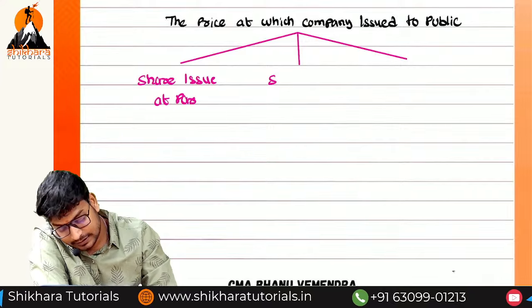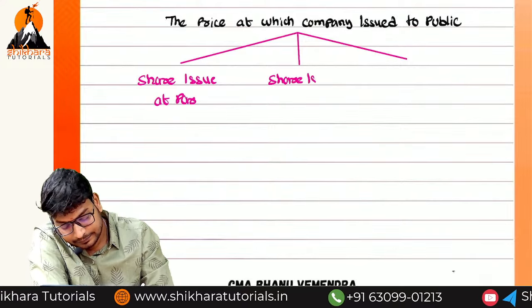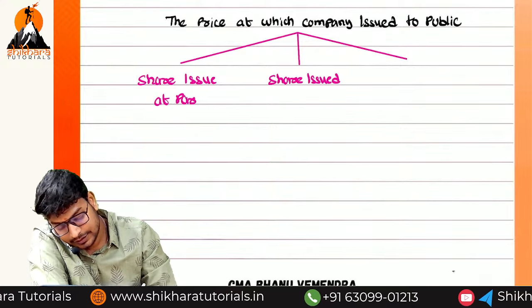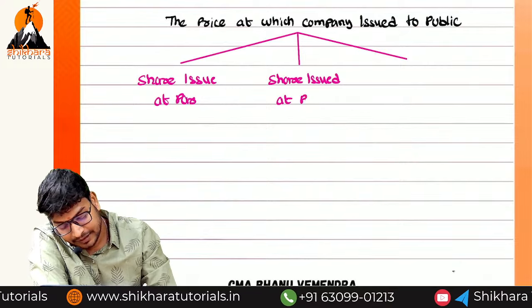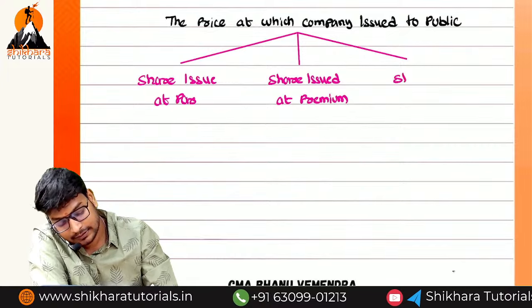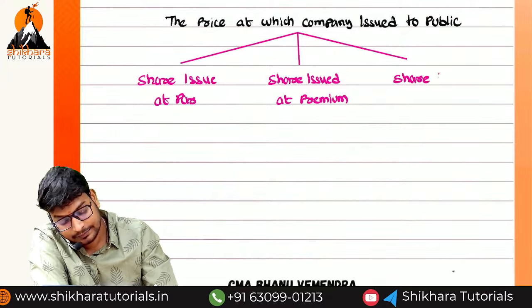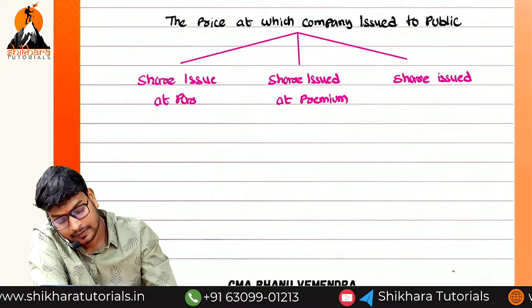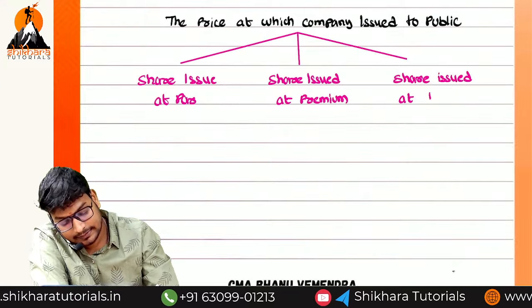And next one, share issued at a premium. And next one, share issued at a discount.